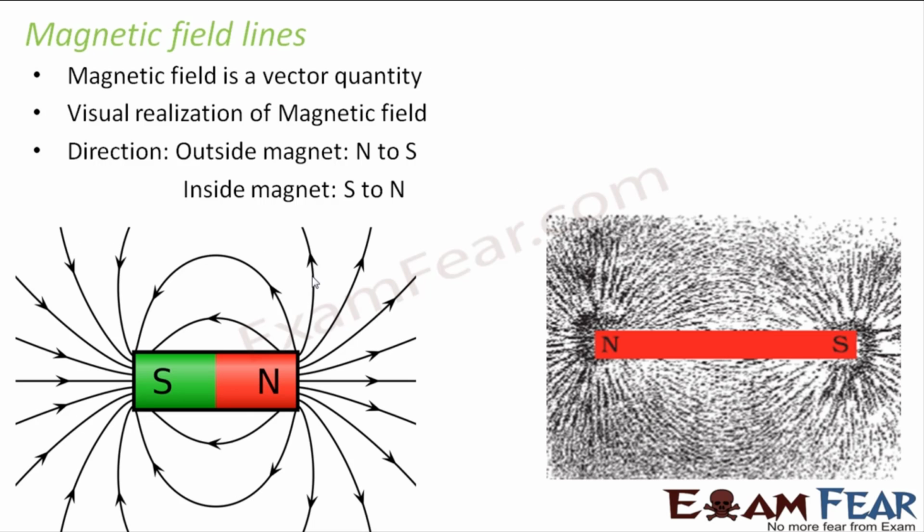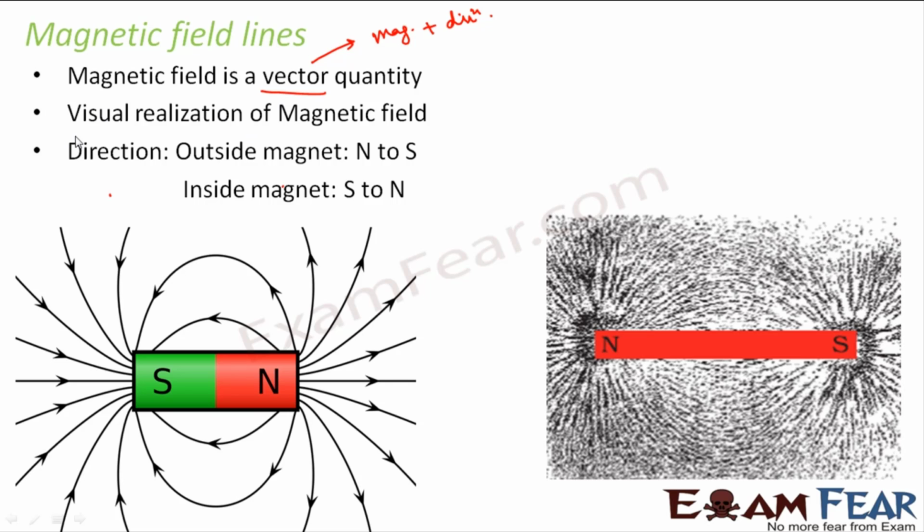It was seen that magnetic field is a vector quantity. I think you are aware of scalar quantity and vector quantity. A scalar quantity is something which has only magnitude, no direction. A vector quantity has magnitude plus direction. So if I talk about the magnetic field, I not only talk about the strength of the magnetic field, that is how strong it is, but I also need to talk about the direction of the magnetic field.